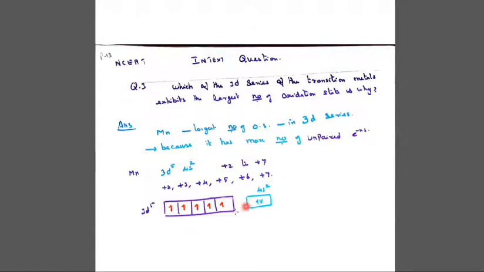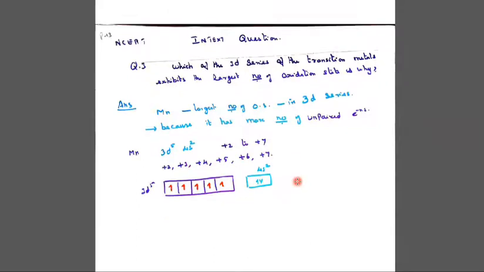Because 3d5 has 5 unpaired electrons, plus the 4s electrons, all 7 electrons are lost to become +7. So the maximum is +7 only. We cannot go beyond +7.